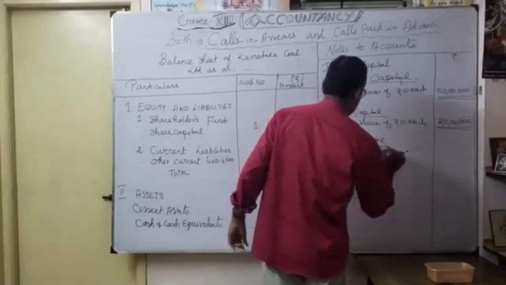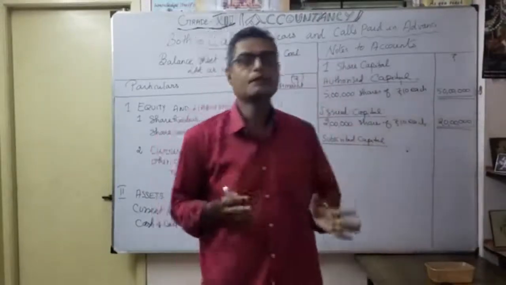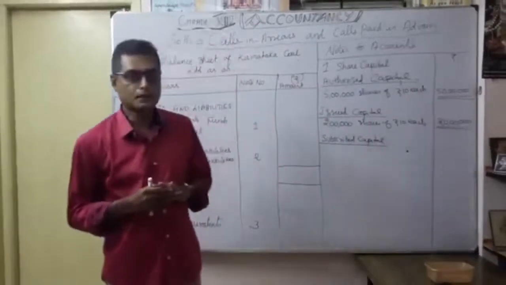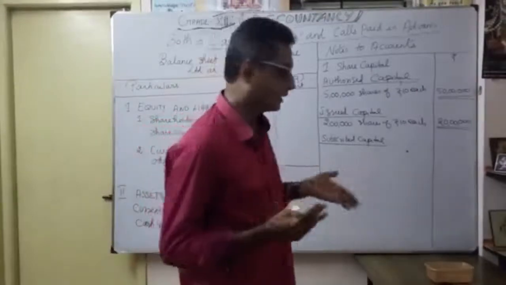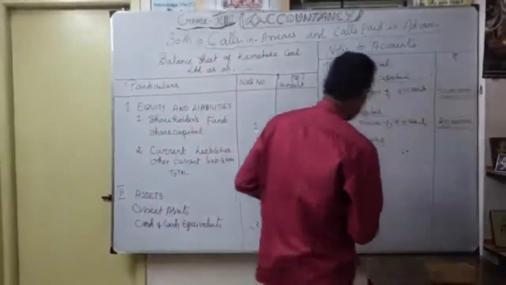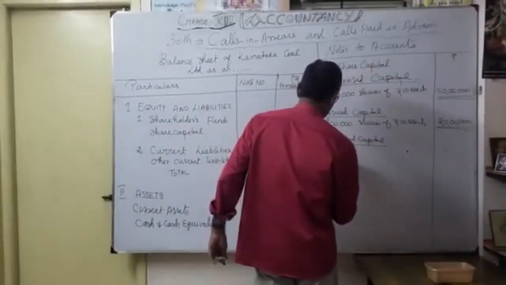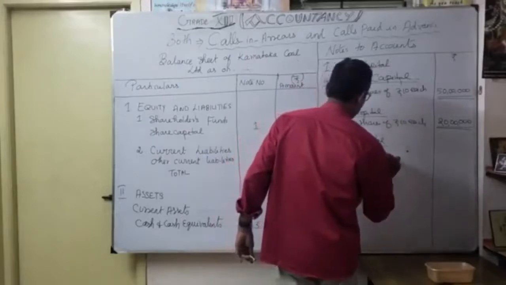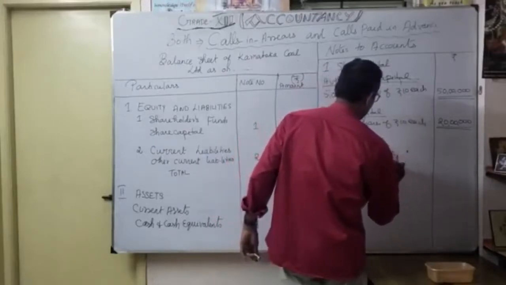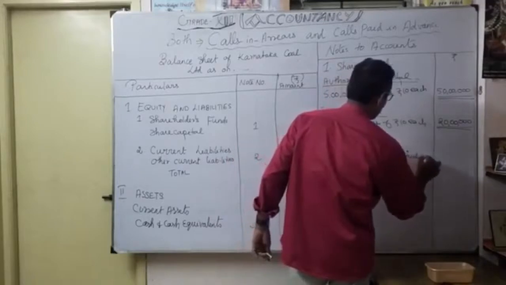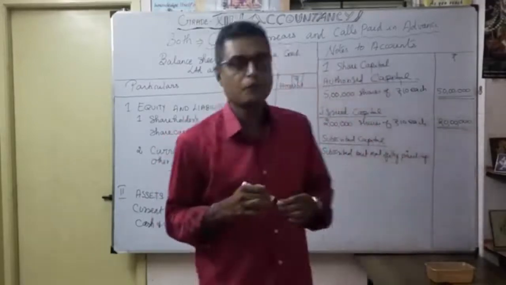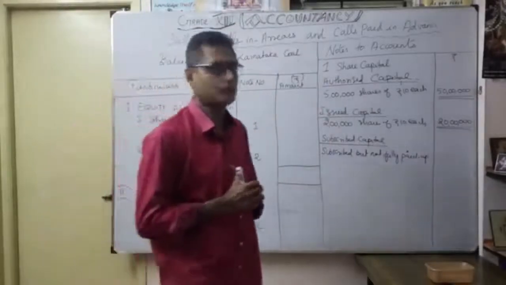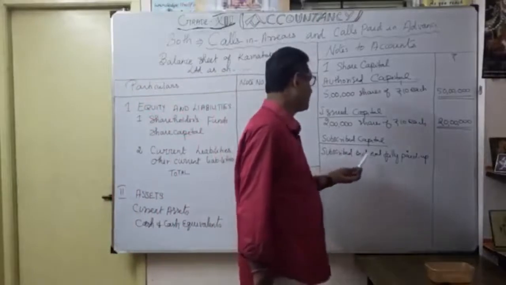Under the subscribed capital, it's a very important one. Subscribed capital, there are two classifications. One is subscribed capital and fully paid up. Second one is subscribed capital but not fully paid up. Here, we are going to discuss subscribed but not fully paid up. Why? Because on the first call, they have defaulted, correct? 10,000 shares, they have not yet paid the first call money. That's why it is coming under subscribed but not fully paid up.